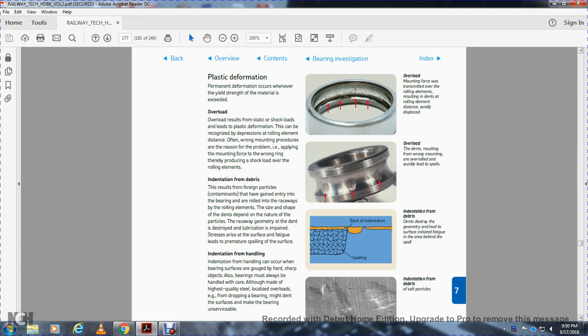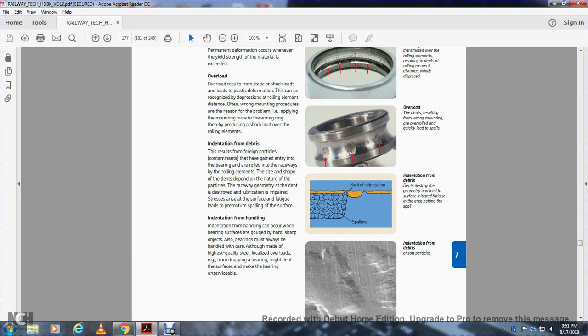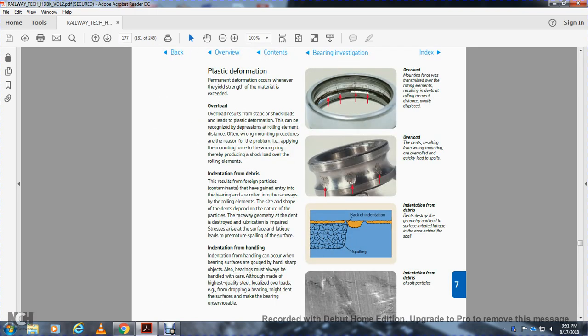Indentation from debris destroys the surface geometry and initiates fatigue in the area behind it. Indentation from debris and soft particles can also result from overload, such as static shock load, which leads to plastic deformation. It is recommended to mount the bearing ring correctly, to avoid pushing force through the rolling elements, since the wrong ring produces shock load over the rolling elements.